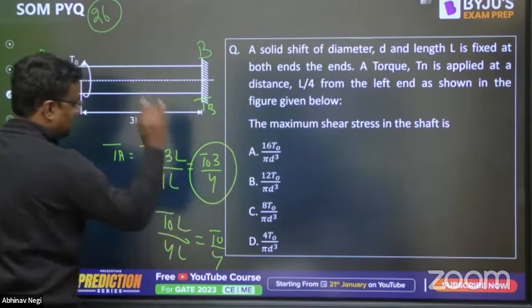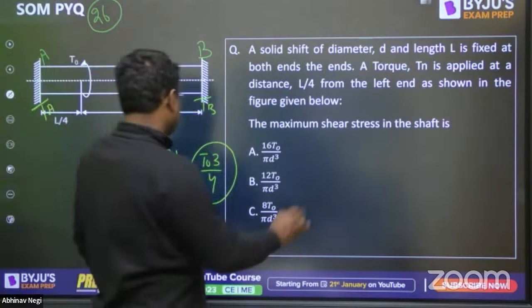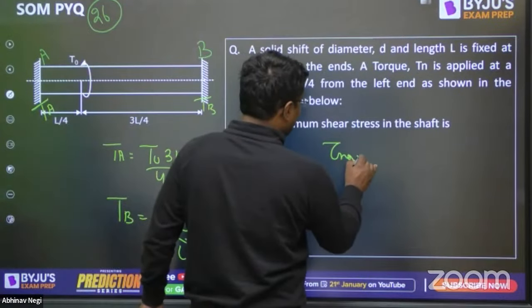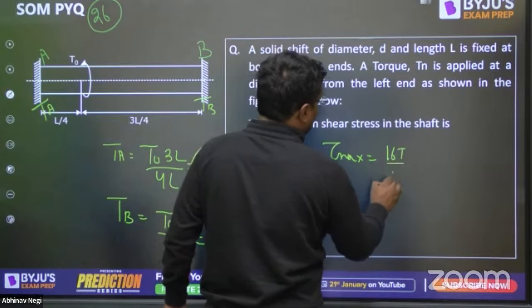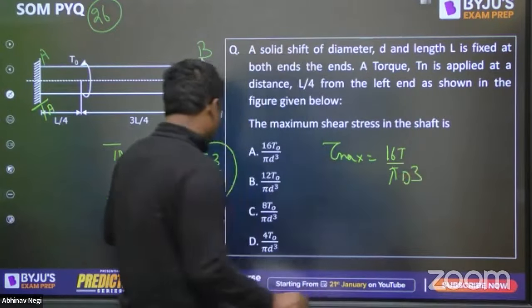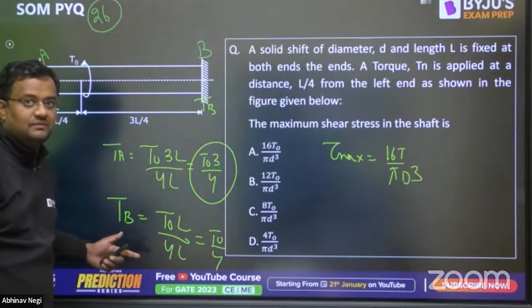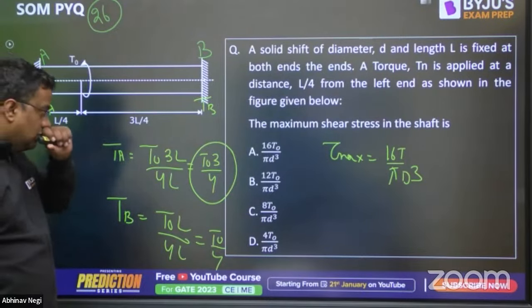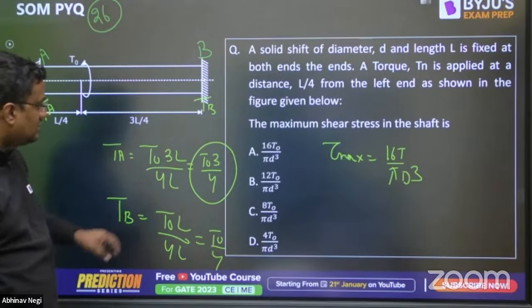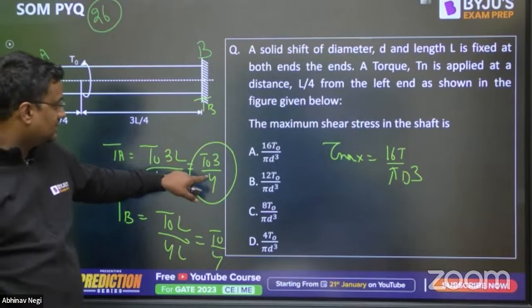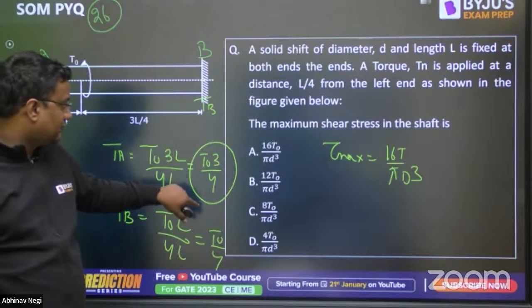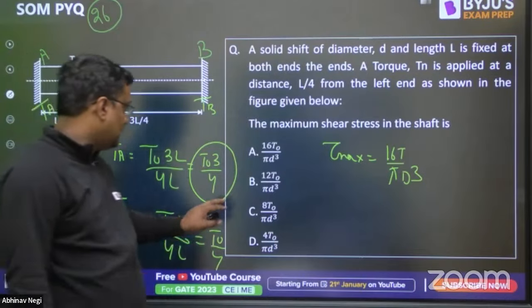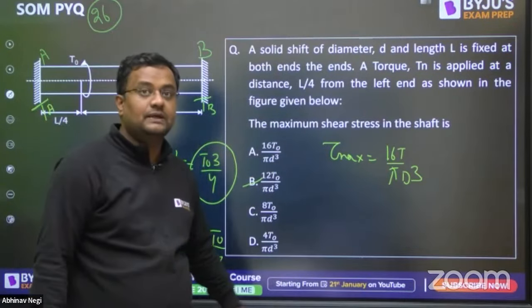So this is the maximum torque and it will cause the maximum shear stress. Tau max is 16T by pi d cube. Why will this cause maximum shear stress? Because the diameter and everything else is the same. So wherever the torque is maximum, that will cause it. So 16 into T, which is 3T naught by 4, so 48 by 4, that will be 12. So 12 T naught by pi d cube, that is option number B.